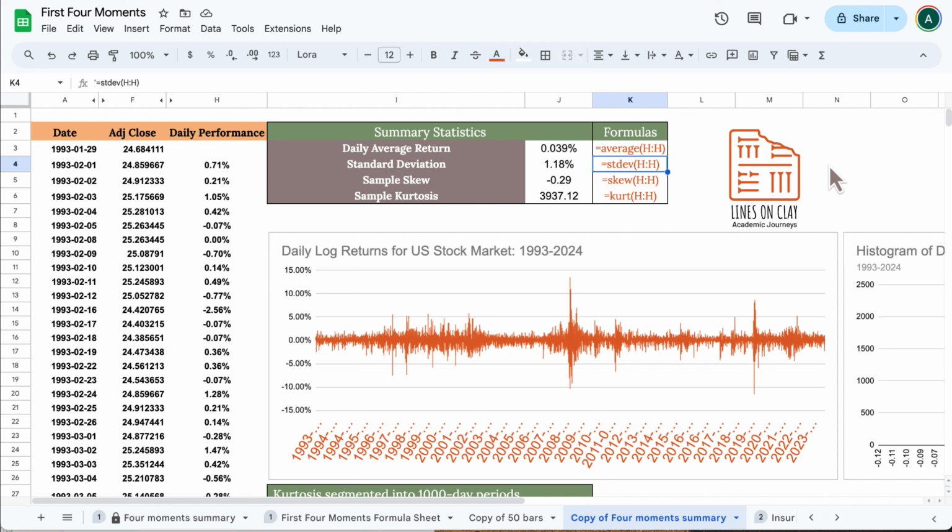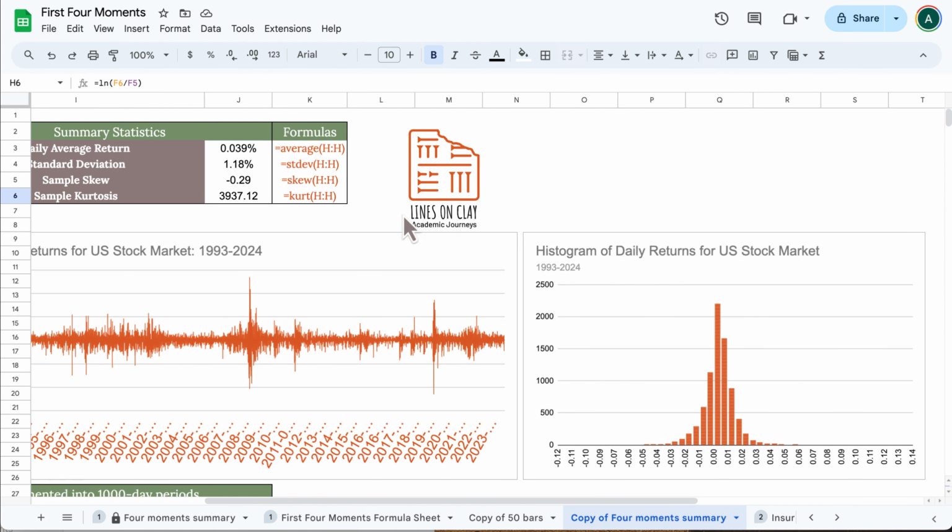It's a big sample. It is the daily performance of the US stock market, the S&P 500, going from January of 1993 through August of 2024. That's about 31 and a half years of daily performance data. So for instance, on this first day, it generated 0.71% return and 0.21% return and 1.05% return. You get the idea. And we can see this is how the distribution came out across time.